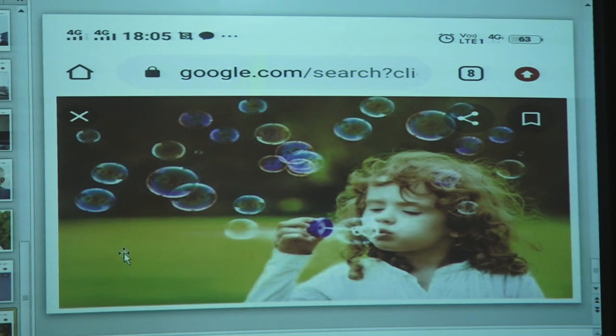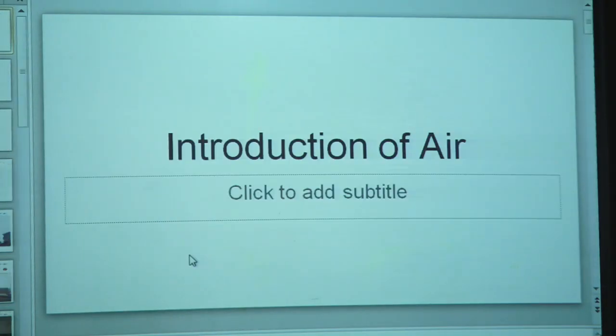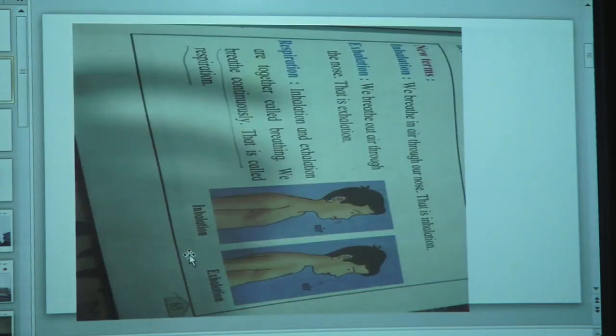So here I explained to you, as the introduction of our next lesson, our need of air. I have explained the different uses of air, where we use air. First and most important use of air is for breathing, right?